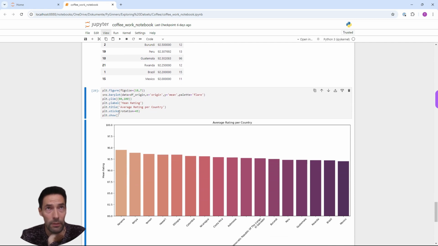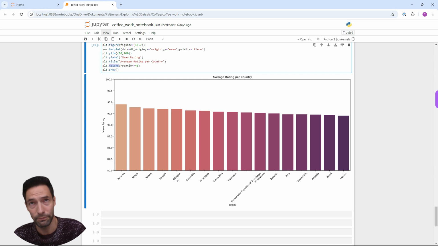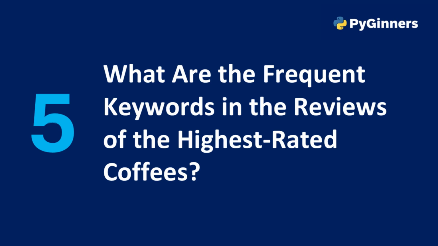Another helpful advice is that you can set the X ticks, which are the countries here, to a rotation. I think it's better to read, so I chose to have rotation 45 here. All right, we can see Panama here, followed by Kenya in our bar plot. Question number 5, what are the most frequent keywords in the reviews of the highest rated coffees?